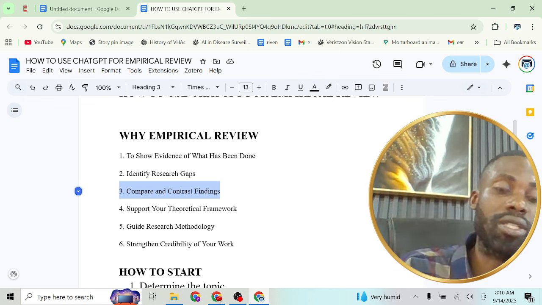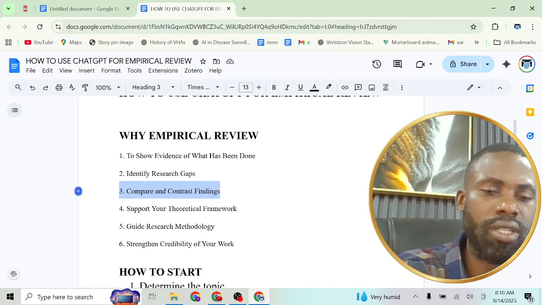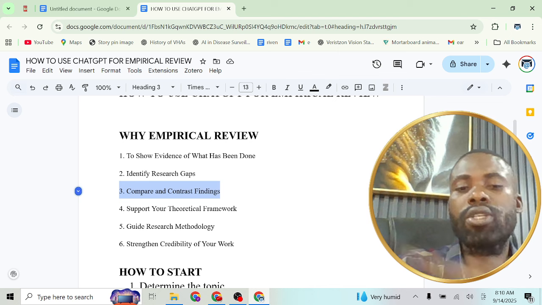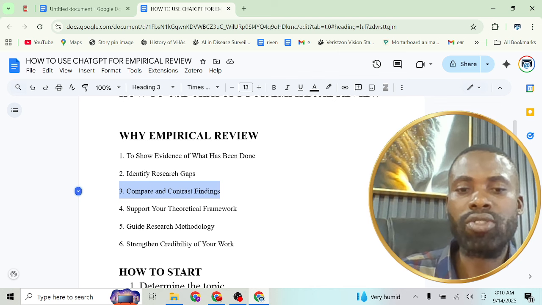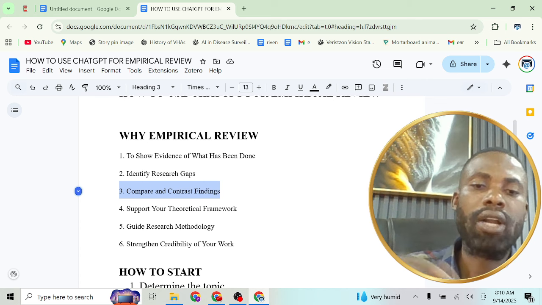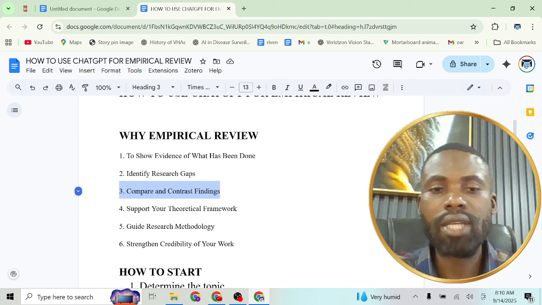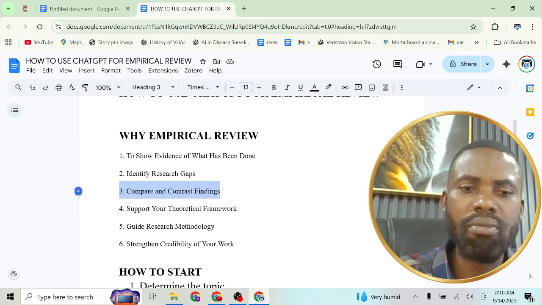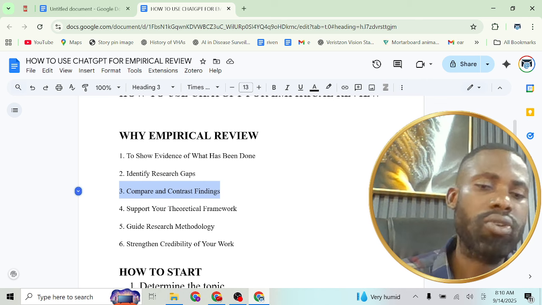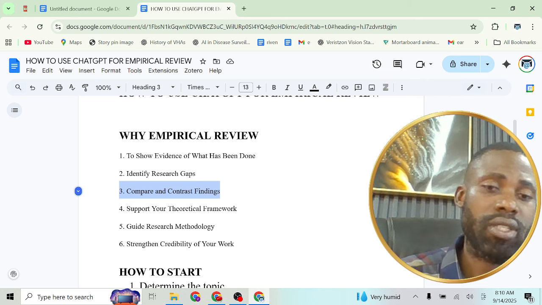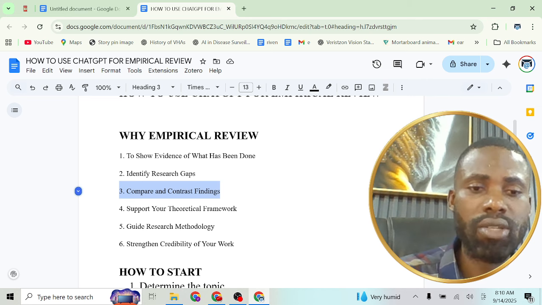Professor Oyedepo is in Leeds City University and has been a good mentor all the way. So let's assume Professor Oyedepo conducted some research on forensic accounting and came up with his own findings. You try to compare and contrast all these findings, you understand me now, to help you gain a whole lot of insight. That is one of the reasons why we go into empirical review.